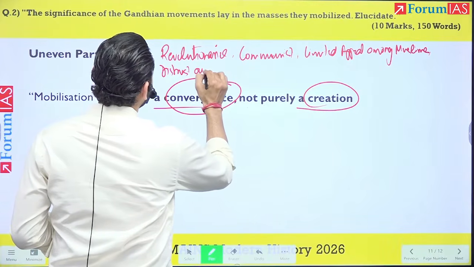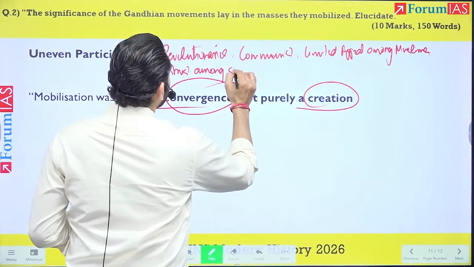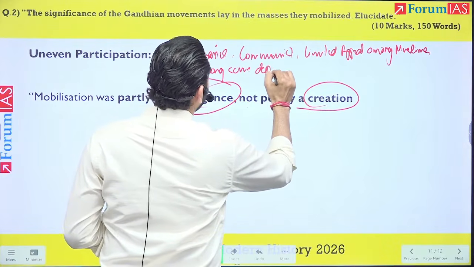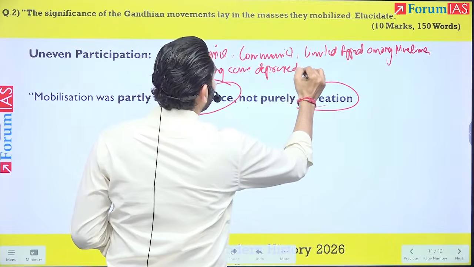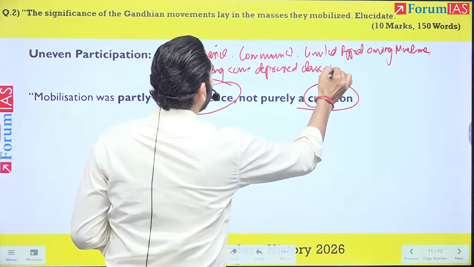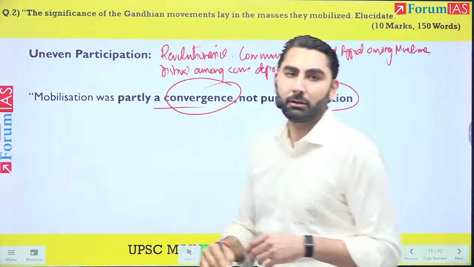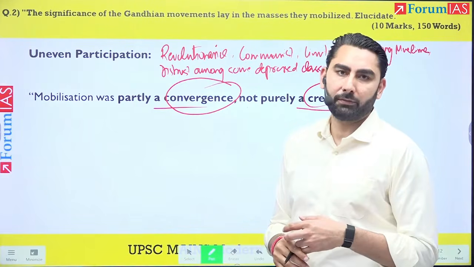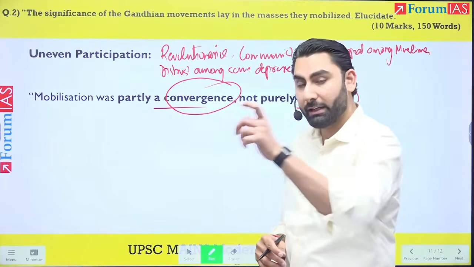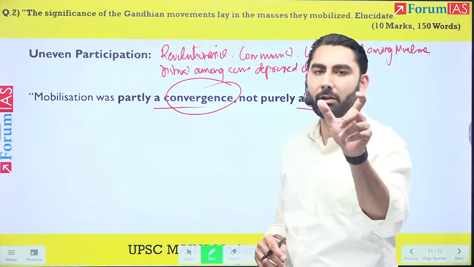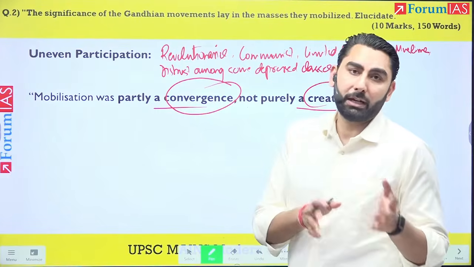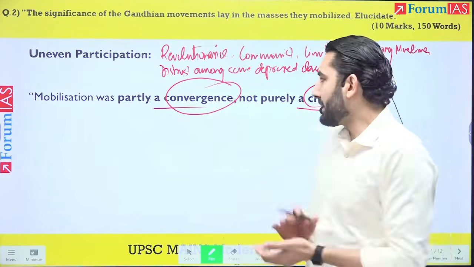among some sections of depressed classes. Don't just bluntly write depressed classes. You have to qualify it. For instance, Ambedkar does not believe Gandhiji, because UPSC has earlier asked a question, how far Gandhiji was trusted by depressed classes. So mention Ambedkar has not trusted, but we know that people like MC Raja trusted Gandhiji.